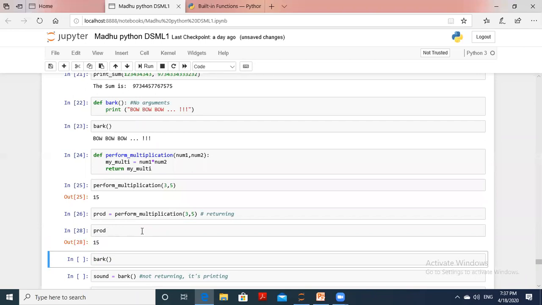Yes. So what is that here? The product is assigned with what? A user defined function, where you supply 3 and 5 as arguments. Then it comes to this function, evaluates it, and displays it as the product variable.